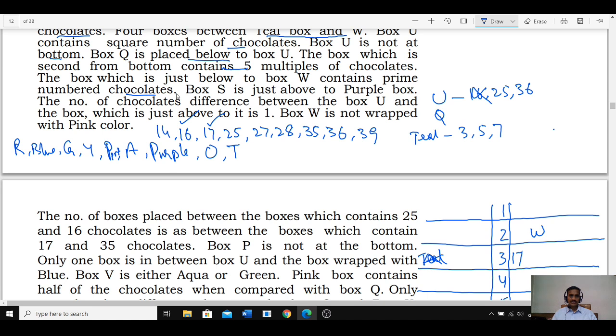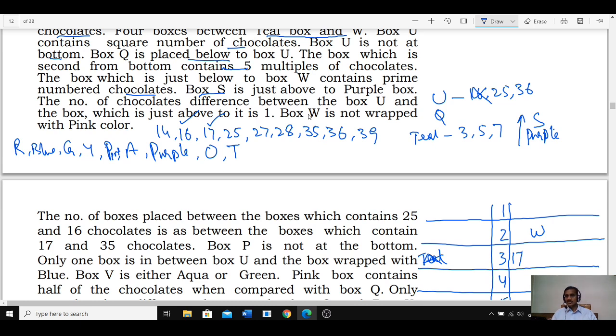W contains a prime number. S is just above purple. Hence, if it is purple and S is just above this one, purple and S are adjacent to each other. Next, the number of chocolates difference between U and the box which is just above it is